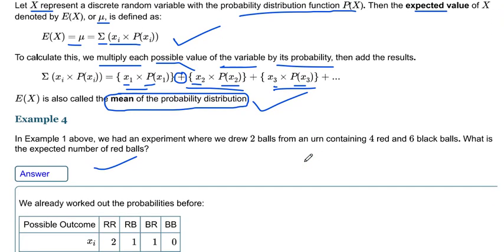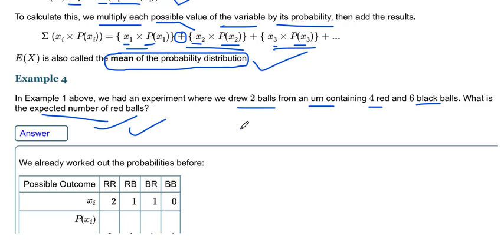So let's start with the example. We already solved this example, but let's learn it again. We have to draw two balls from an urn containing 4 red and 6 black balls. What is the expected number of red balls? First of all, we have to find the random variable and its probability. So let's say choosing a red ball is our